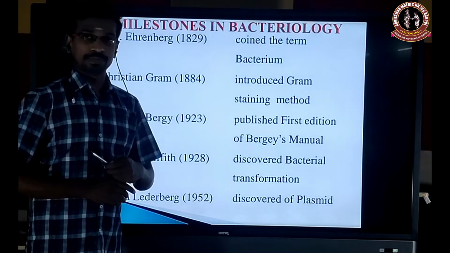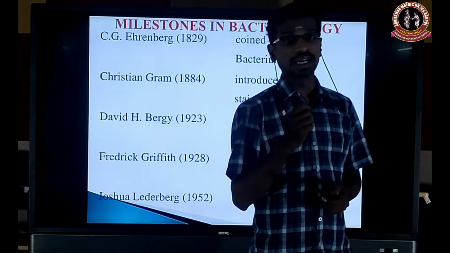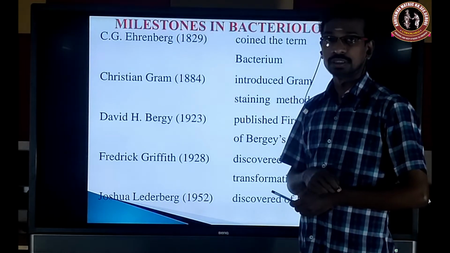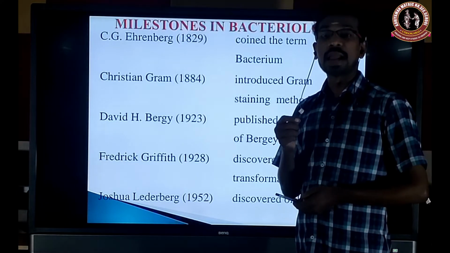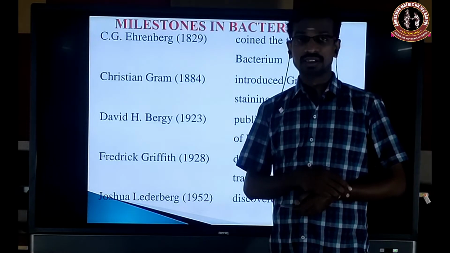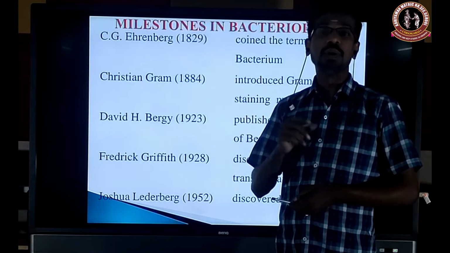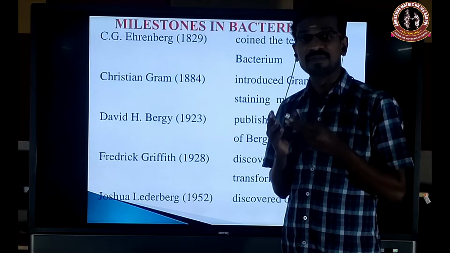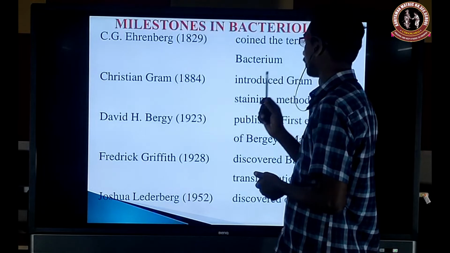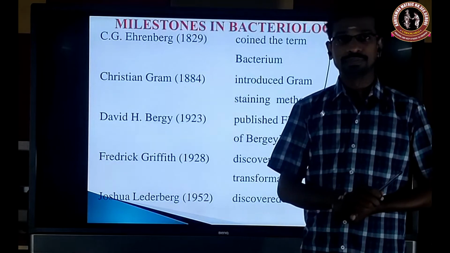And Christian Gram was the first man to make a differential stain, later called the Gram stain. It helps to differentiate Gram positive and Gram negative bacteria. There are two types of bacteria: Gram positive and Gram negative, with a thick cell wall and a thin cell wall. So they can be easily differentiated using this staining method, which was given by Christian Gram in 1884.